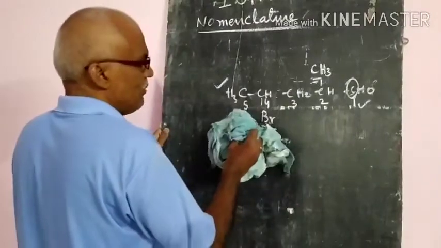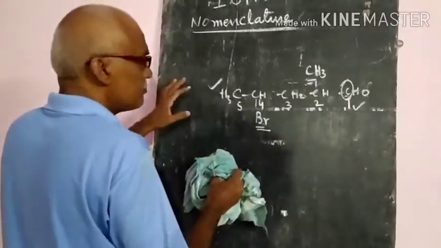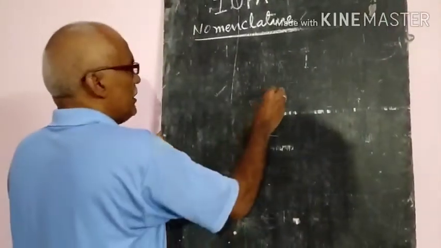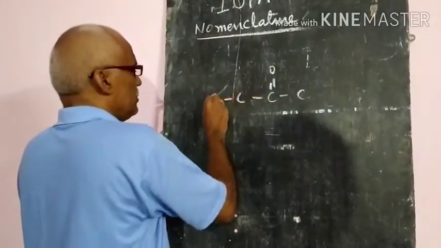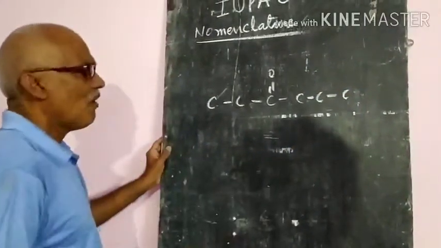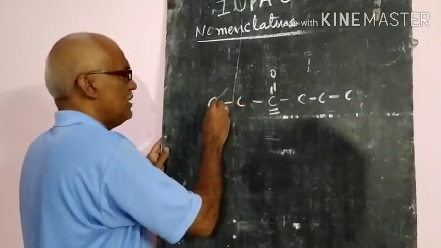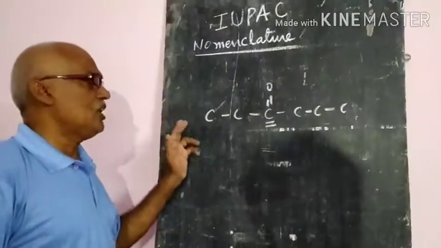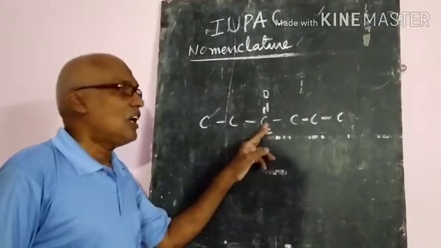Okay, this is the first one, the aldehydes. Suppose ketones are there, ketones should have a minimum of carbon atoms on both sides. Suppose here 3 carbon atoms are there and here 3 carbon atoms are there. Now, in the longest chain, the numbering will start from the end nearer to the carbon atom of the carbonyl group.